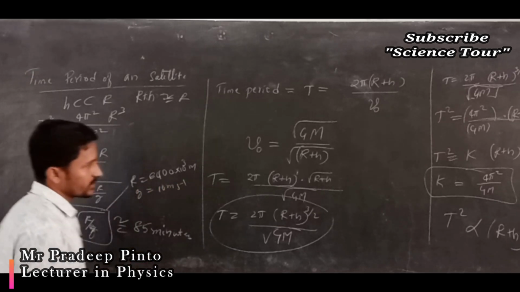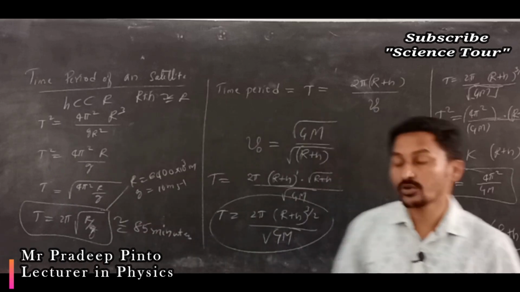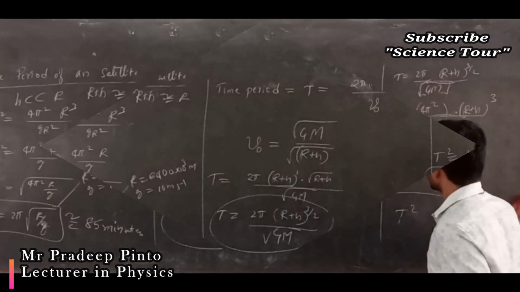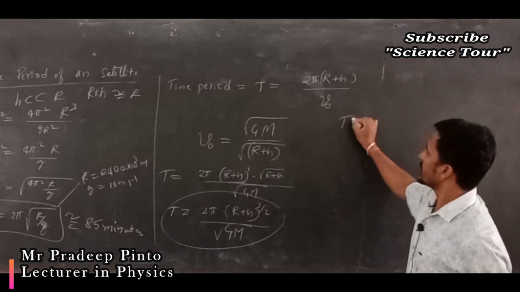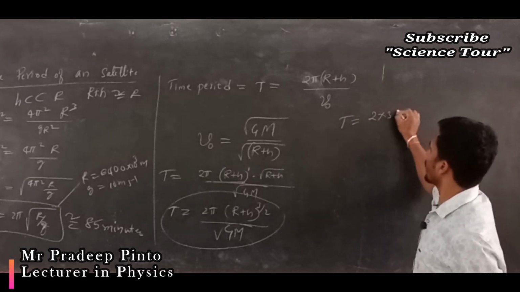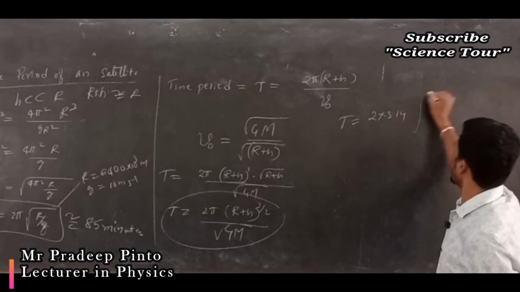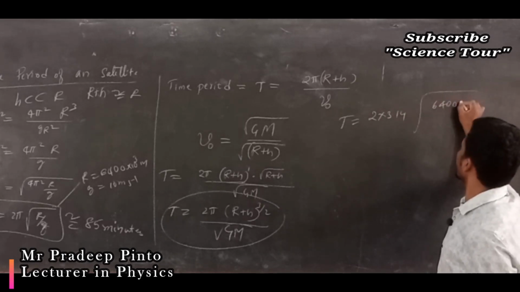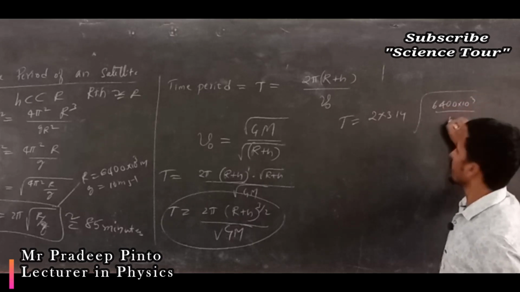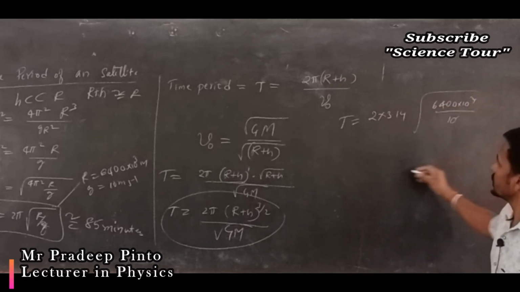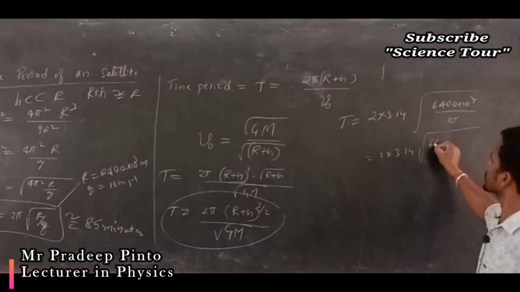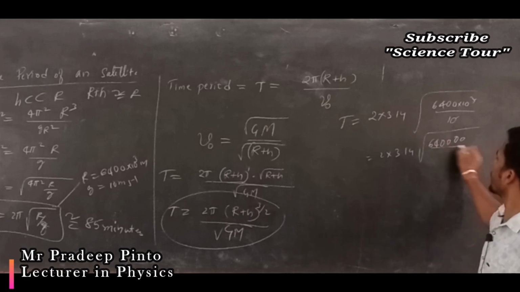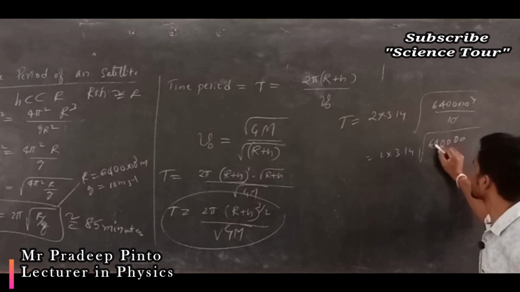So you can do it, I will erase this. That is your work to do, or I will just tell you. That is 2 into 3.14 and square root of 6400 into 10 to the power 3 divided by 10. The 10 cancels, so it is 2 into 3.14 square root of 6400 and 2 zeros, divided by 10 is not there.